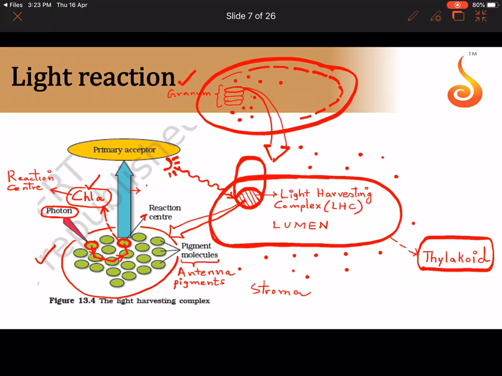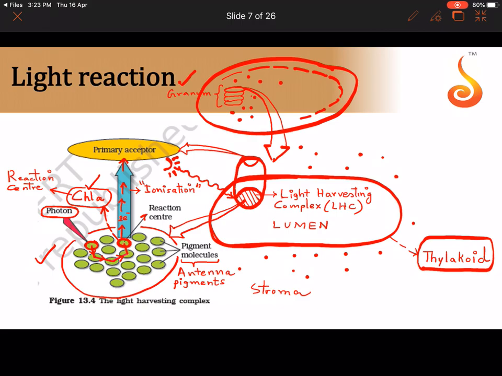This blue arrow indicates ionization. What is an atom? What happens to an atom when we say that it gets ionized? When we say that it gets ionized, that means electrons are stripped out of it. So in this chlorophyll A molecule, two electrons get stripped out from the reaction center. Why? Because the surrounding antenna pigments brought energy and funneled it into the chlorophyll A molecule, and these two electrons are picked up by an electron acceptor, which is called the primary acceptor. The primary acceptor is sitting somewhere over here at the top. So let us consider this to be the primary acceptor.